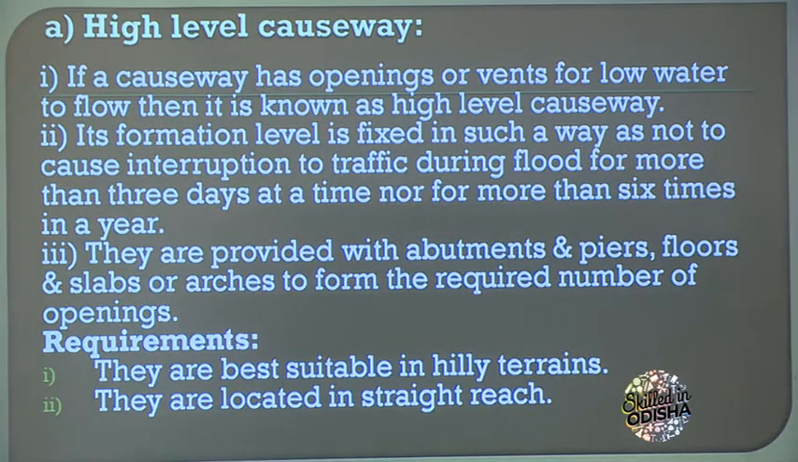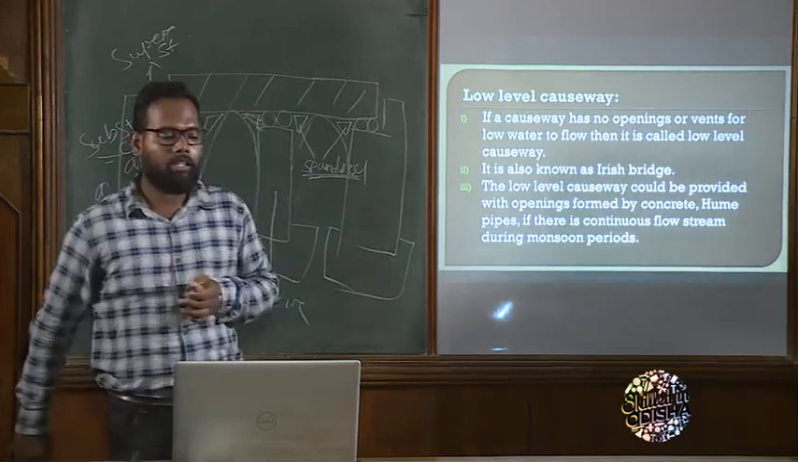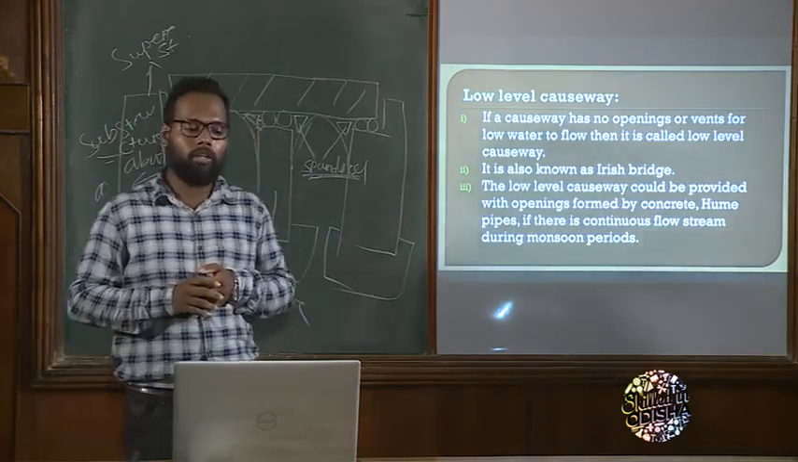Okay, next point is they are provided with abutment piers, floor and slab or arches to form the required number of openings. Okay, what is the requirement? They are best suited to hilly terrains. They are located on a straight ridge. Okay, now the last part is: what is low level causeway.